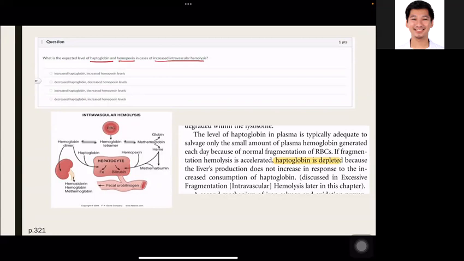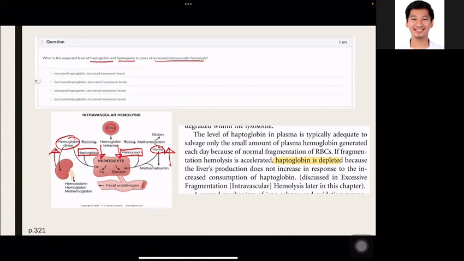It's simple. As you can see here, the hemoglobin will attach to the haptoglobin and the heme will attach to hemopexin. If there is an increased level of intravascular hemolysis, there would be increased release of hemoglobin and release of heme. So the haptoglobin level will eventually be exhausted, same as with your hemopexin.